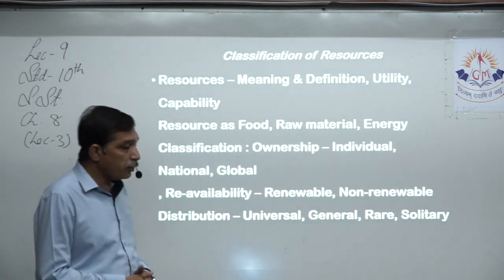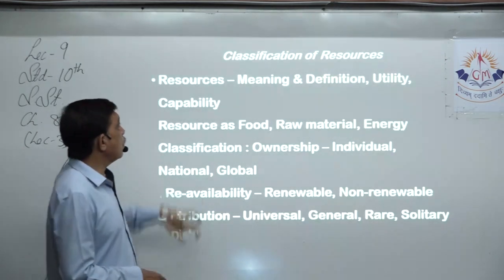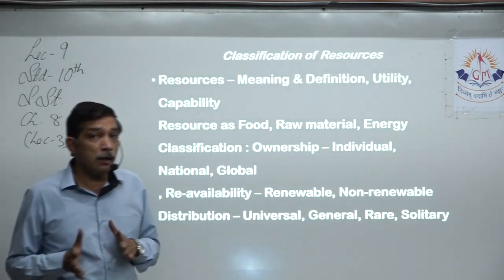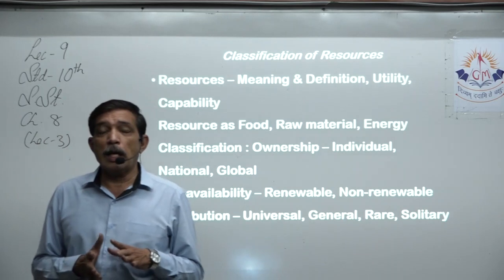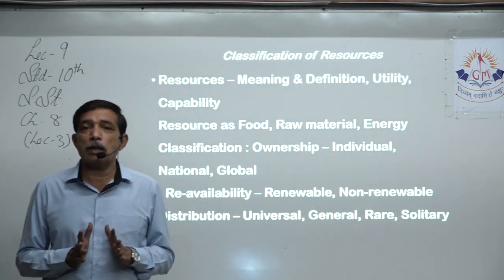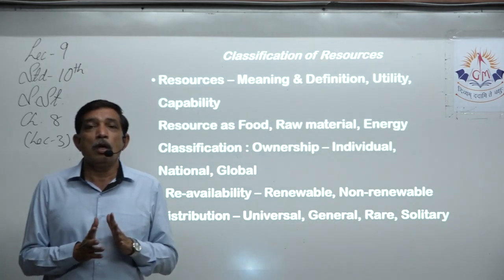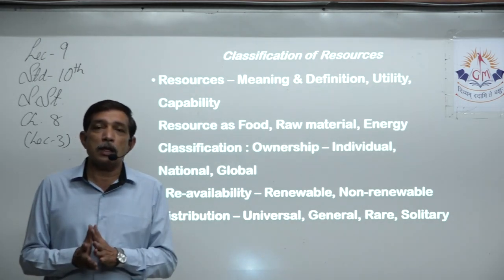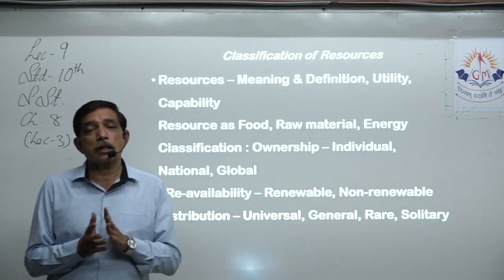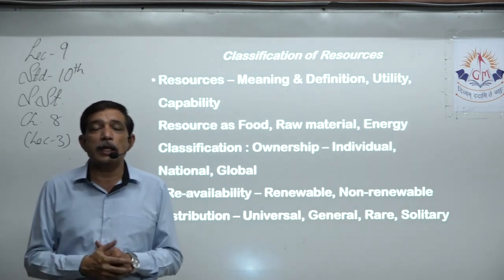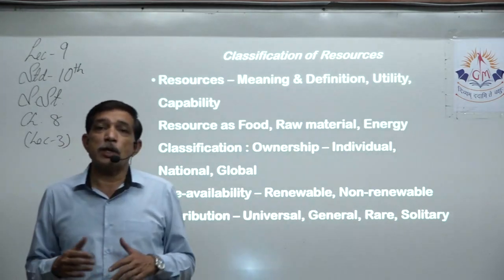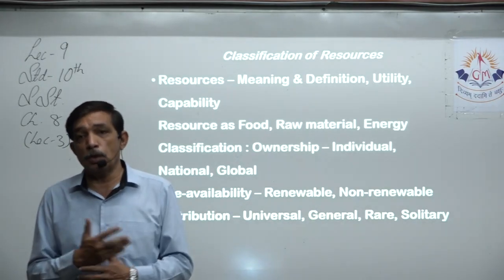First thing is very important, we learned what is a resource, the meaning and definition. Anything cannot be called a resource until and unless human beings make use of it with the help of his intelligence. And on the opposite side, the thing which we are using should have some capacity to be used, right?